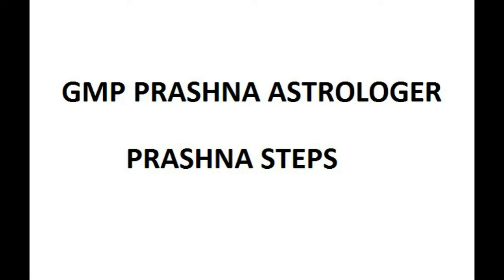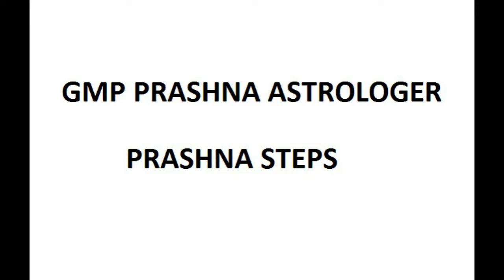Now before going into the video, we want to share one piece of information, which is that we have divided the Prashnas into two. That is, events which will happen in minutes or hours or within a day. This is one group. Next is Prashnas which will happen in days, months or years. This is a separate group. So we have classified into two groups. In this we will be seeing 100 Prashnas in each group in the coming days, so that everyone will be very clear in approaching the Prashna and arriving at the answer.